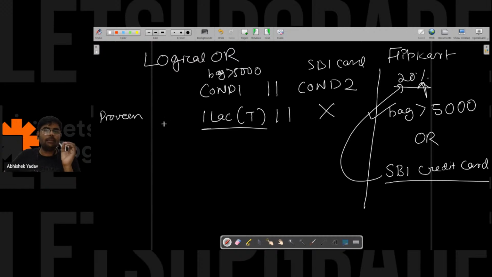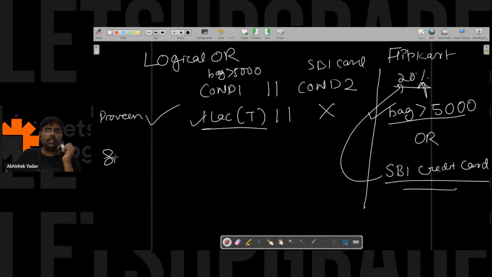So can you tell me whether Praveen will get the discount or not? Is Praveen eligible for the 20% discount or not? Please write in the chat. Correct, Praveen is eligible for the discount, because the first condition is true, and here if either condition is true, that person will get the discount.